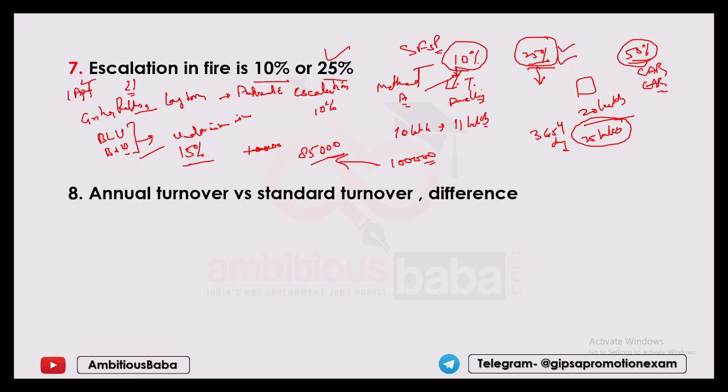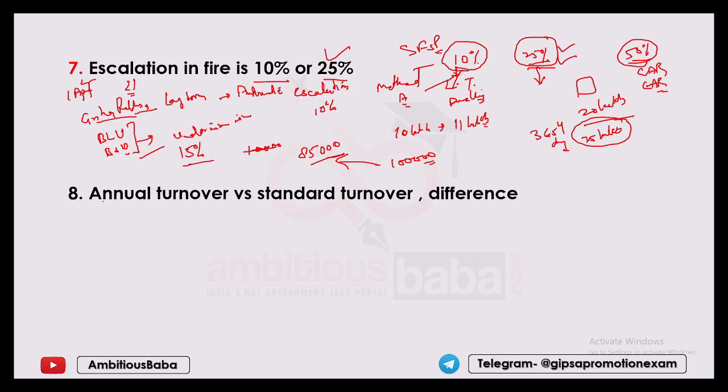In case of these new products, Grah Raksha has an automatic escalation of 10% for long-term policy. In case of BLU, BSU, there is a waiver of under insurance of 15%. That means a 15% escalation is there, but directly you will not be asked escalation questions on the new products, because in BLU and BSU there is no mention about escalation.